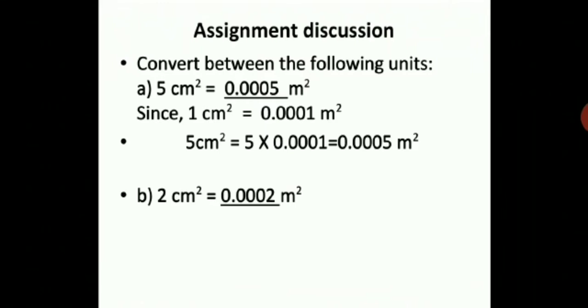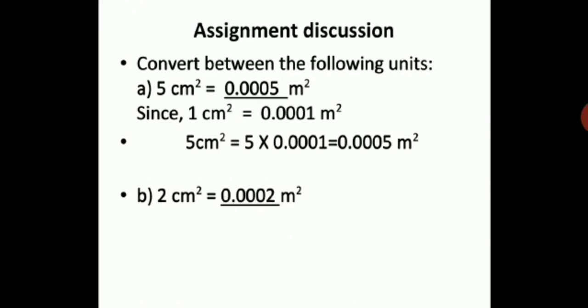We have done conversion of units of area because we are going to deal with sums on pressure. In this session, I am going to discuss the assignment given in the previous session, and we are also going to look into a few word problems on pressure, and then we'll see any more doubts you have. We'll discuss the assignment given in this session also. So now let us see what we did last time.